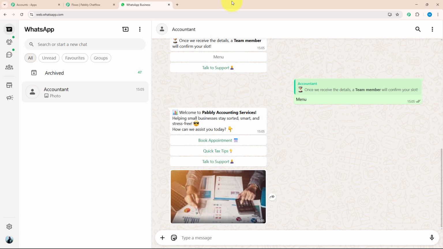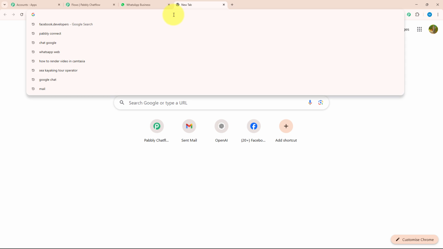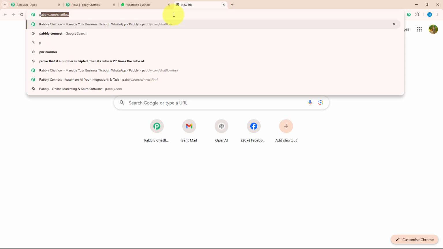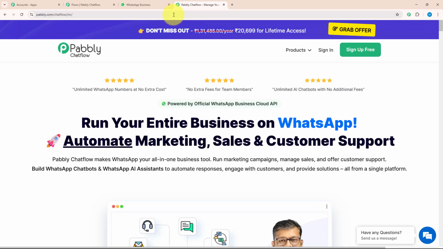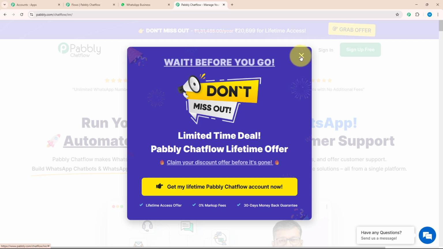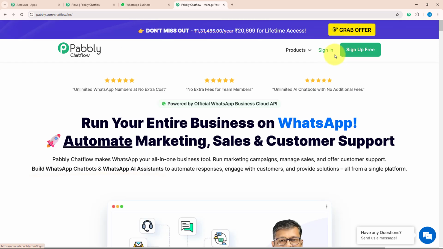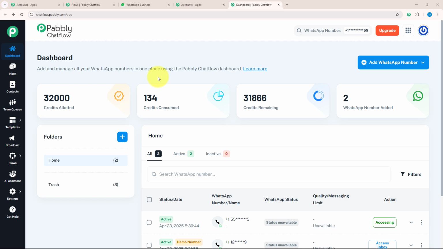For that, you need to open a new tab and type pabbly.com/chatflow. As soon as you have searched this, you will land on the pabbly.com page. Over here, you can see there are 2 options, sign up for free and sign in. If you are a new user, you can click on sign up for free, but as I am an existing user, I will click on sign in. You will be redirected to the dashboard.